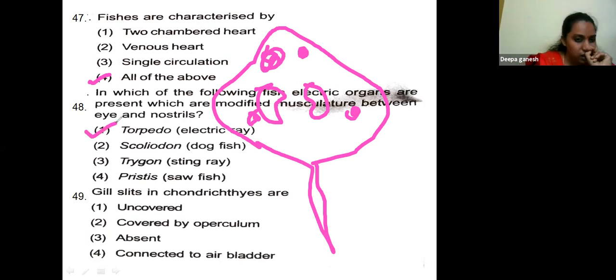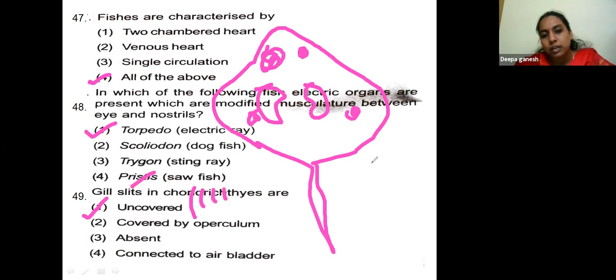Gill slits in Chondrichthyes are uncovered, covered by operculum, absent, or connected to the air bladder. They are always uncovered. The gill slits are open on the body.